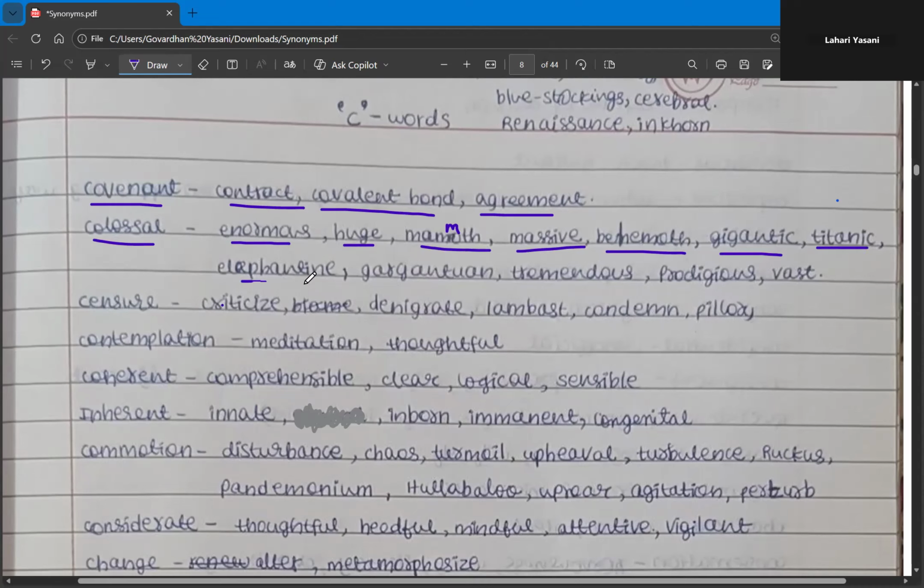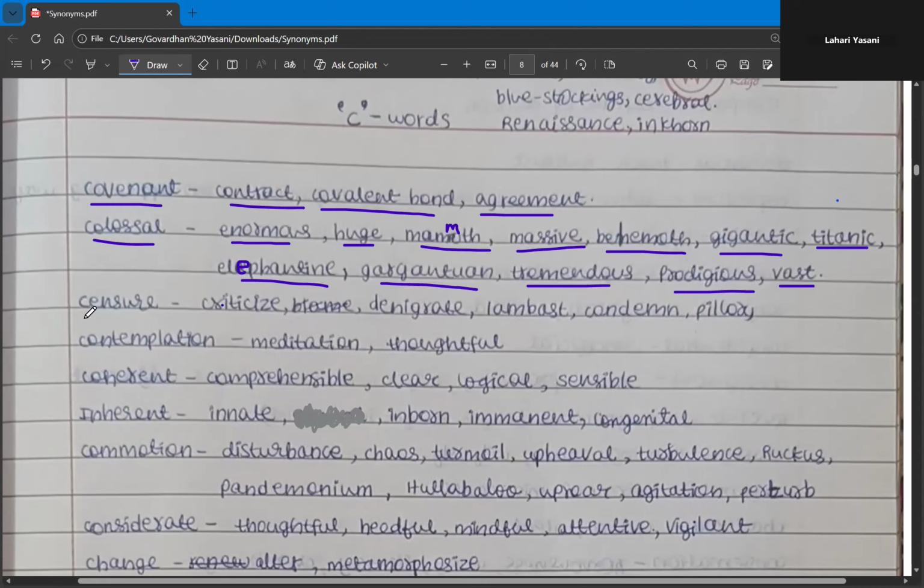And then we have elephantine, and then gargantuan, tremendous, prodigious, and vast. So let's go through the synonyms of the word again. Colossal, enormous, huge, mammoth, massive, behemoth, gigantic, titanic, elephantine, gargantuan, tremendous, prodigious, and vast.